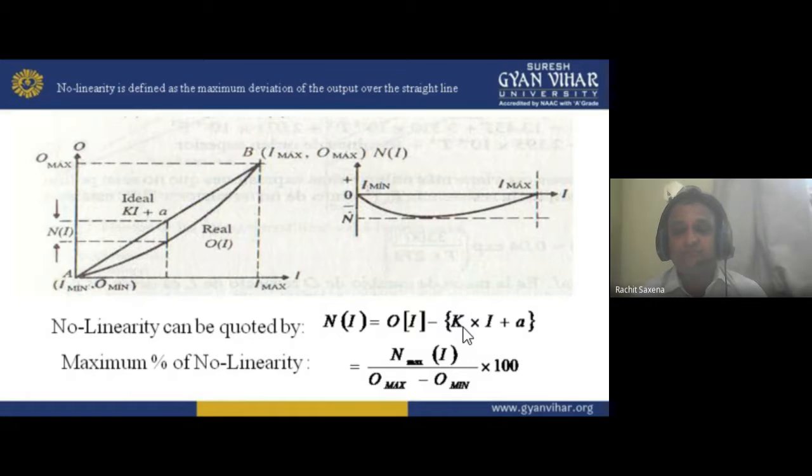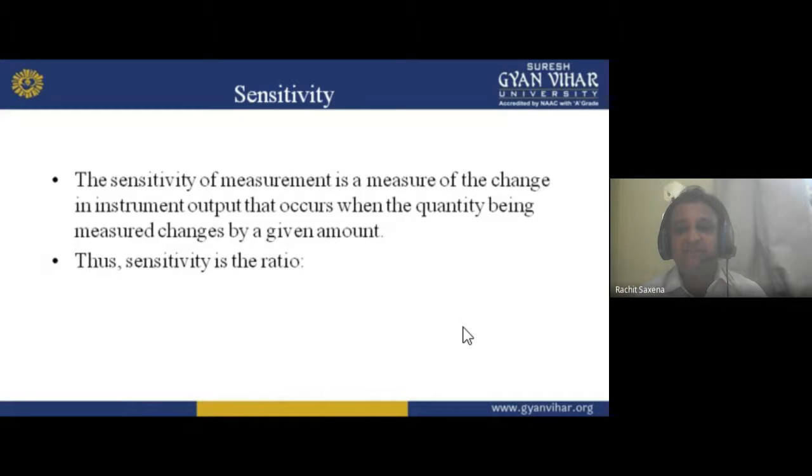Now move forward. Sensitivity. The sensitivity of measurement is a measure of the change in instrument output that occurs when the quantity being measured changes by a given amount. If I give something as input and change it, the reflection of that change from the input will be found in the output. Some change will be there. That change is called sensitivity.